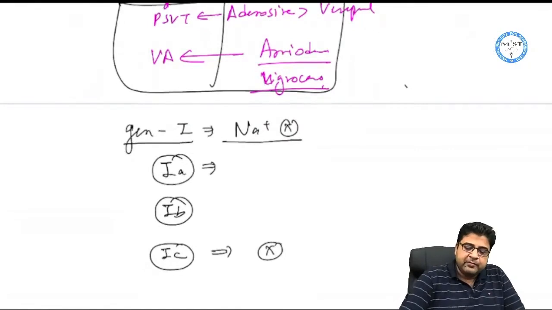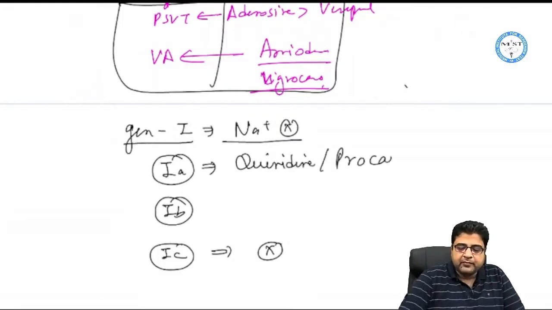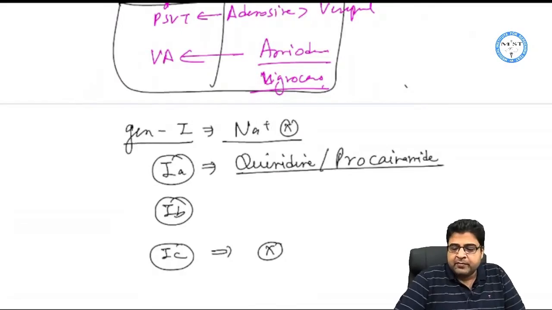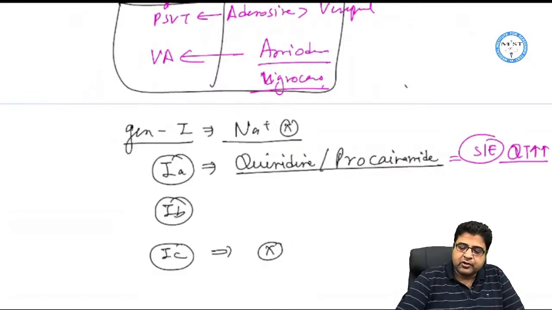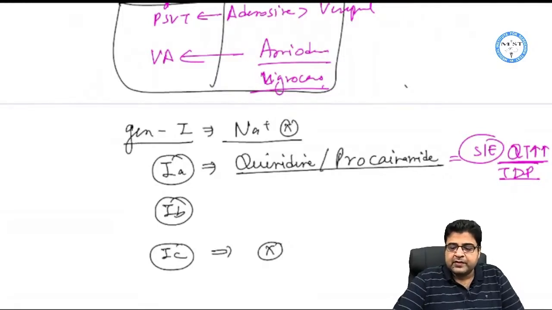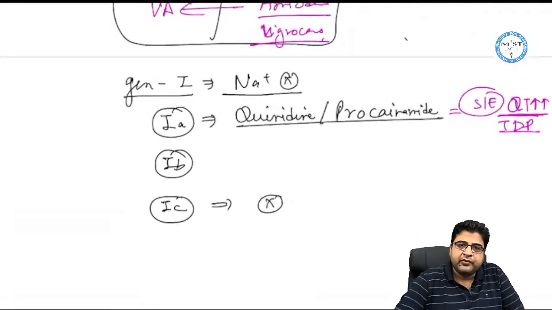Now generation 1 medicines are quinidine, and one more drug is procainamide. So these medicines are quinidine and procainamide. And please remember, quinidine and procainamide can lead to some common side effects. What are the side effects of generation 1 class 1A medicines? One is QT prolongation. So these drugs will cause QT prolongation and can result in one arrhythmia, we call it torsades de pointes. So these medicines can cause QT prolongation and torsades de pointes.